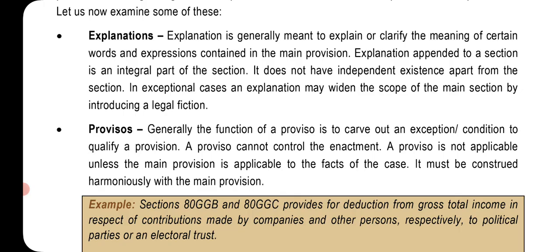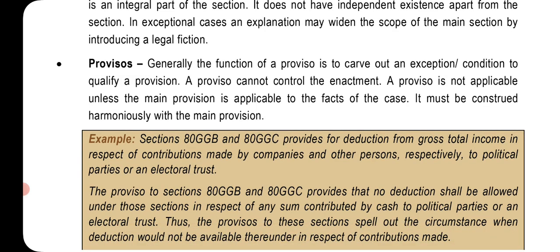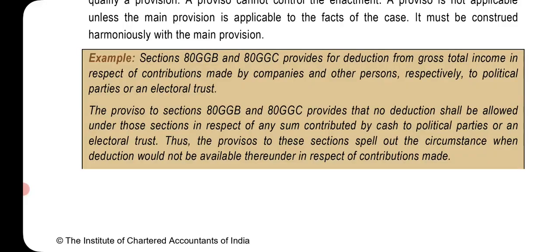In exceptional cases, an explanation may widen the scope of the main section by introducing a legal fiction. Provisos. Generally, the function of a proviso is to carve out an exception or condition to qualify the main provision. A proviso cannot control the enactment. The proviso is not applicable unless the main provision is applicable to the facts of the case. It must be construed harmoniously with the main provision.